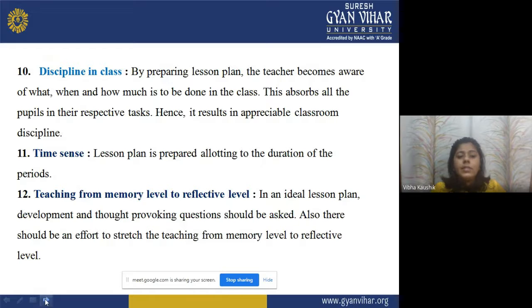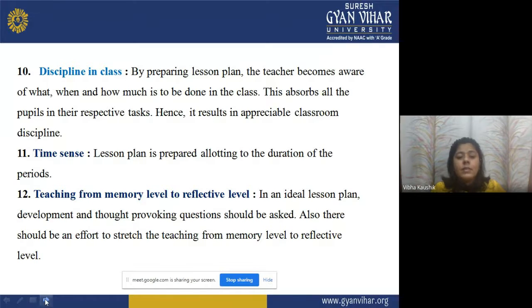Now the 10th one, discipline in class. By preparing a lesson plan, the teacher becomes aware of what, when, and how much is to be done in the class. This absorbs all the people in their respective tasks and keeps everyone busy in their tasks. Hence, it results in appreciable classroom discipline. When everything has been planned, the class will be in proper discipline.